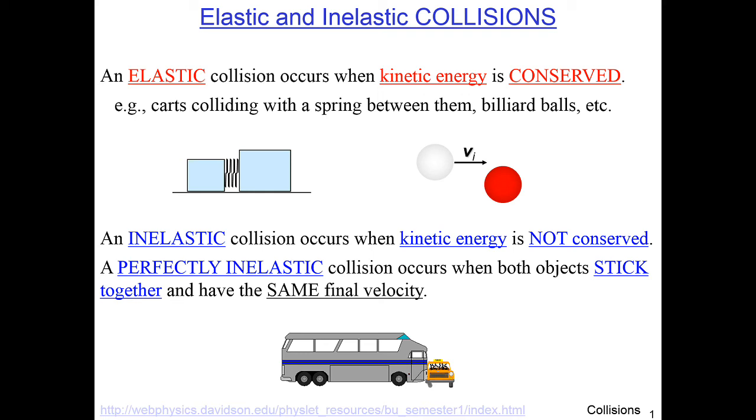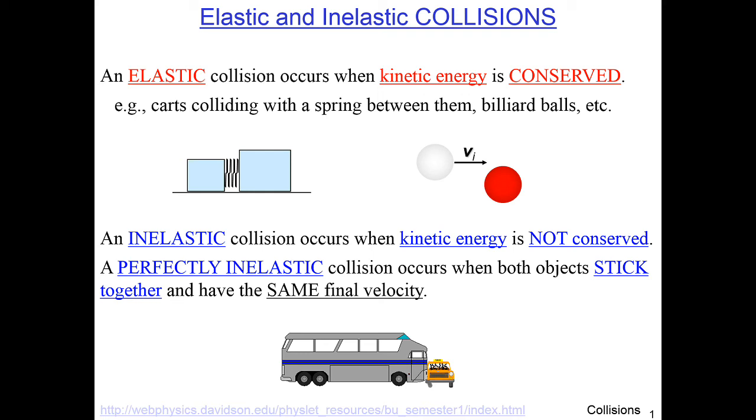I'm not sure that's much better, but the point is that we have two or more objects approaching each other, then something happens, they crash into each other, and then afterwards we look again and see the final momentum, the final mass and velocity. Mostly we want to be able to clearly define the condition, the velocity of the masses before the collision and the velocity and masses after the collision.